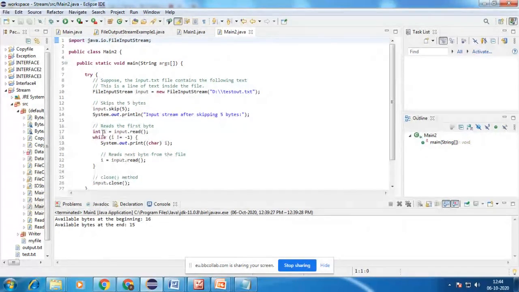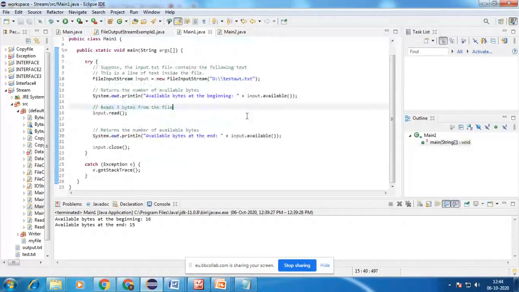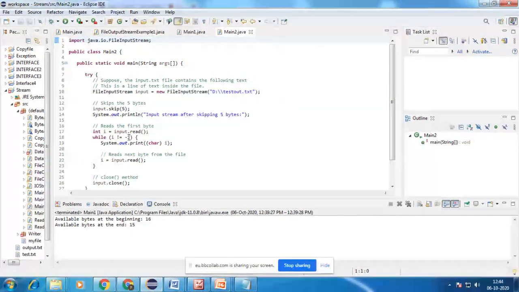For that we are using this int i, whereas in the previous example we just read the remaining bytes, we were not printing them to the output. To print the read bytes to the output we use this int i, because we are taking raw data in the form of binary zeros and ones.